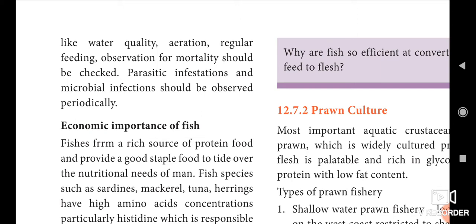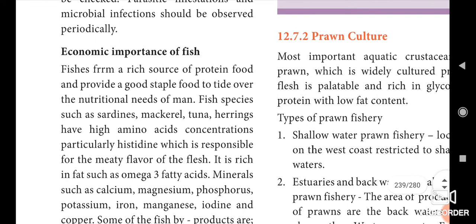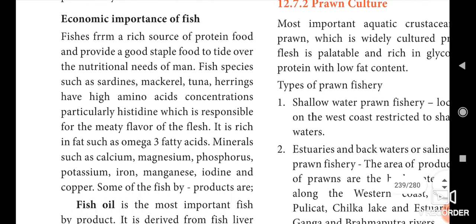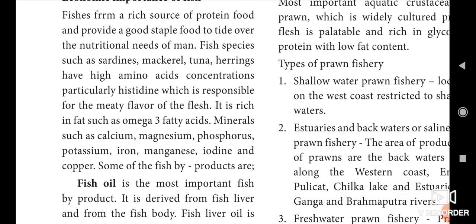Okay, then what is the economic importance of fish? So many economic importances are there. Economic importance is nothing but the uses. Okay, so here are many economic importances of fishes. Fish is a very rich source of protein. Okay, so fish form a rich source of protein food and provide a good stable food to tide over the nutritional needs of man. Then fish species such as sardines, mackerel, tuna and herring have high amino acid content.